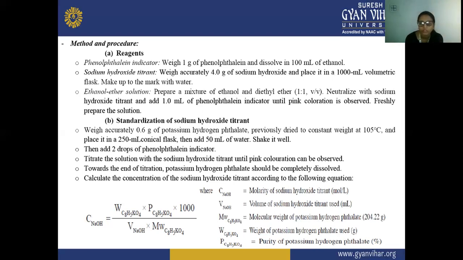So from this equation, we can calculate the concentration of the sodium hydroxide titrant.